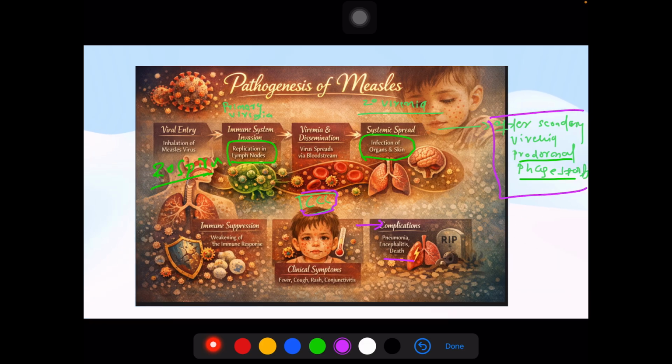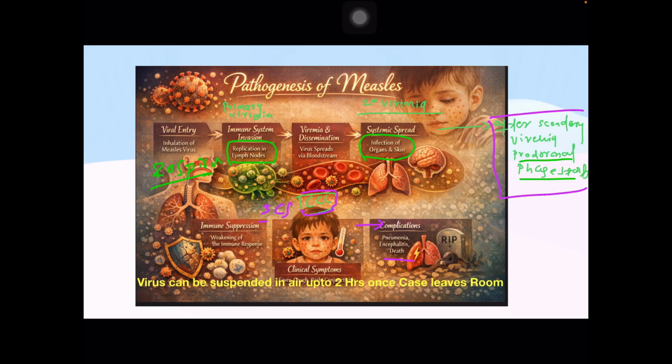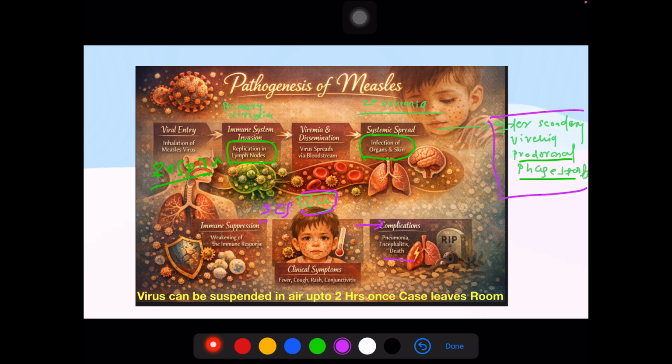In the prodromal symptoms we have the triple C, 3 C's: cough, coryza and conjunctivitis. Okay, and the virus can be suspended in air up to 2 hours once the case leaves the room. A person may not even have face to face contact; even if he enters a room which was occupied by a person with measles, he can get the measles infection.